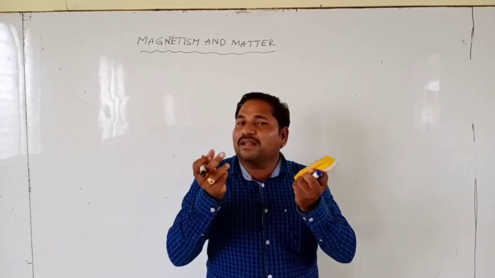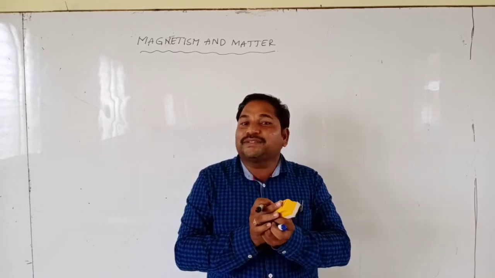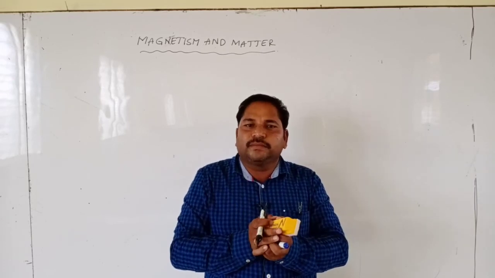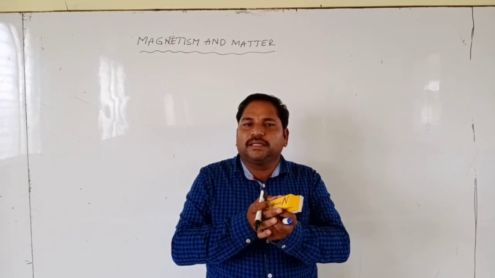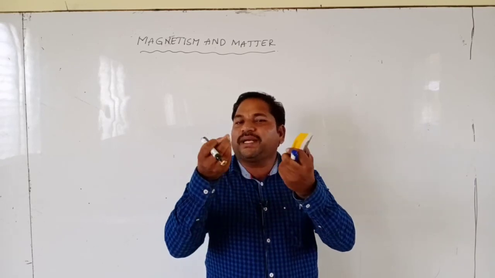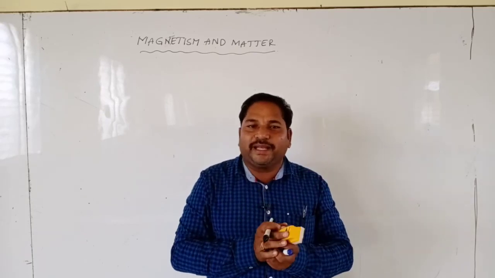Now what are artificial magnets? The magnets which are made from a piece of iron, acquiring the property of natural magnets, are called artificial magnets.